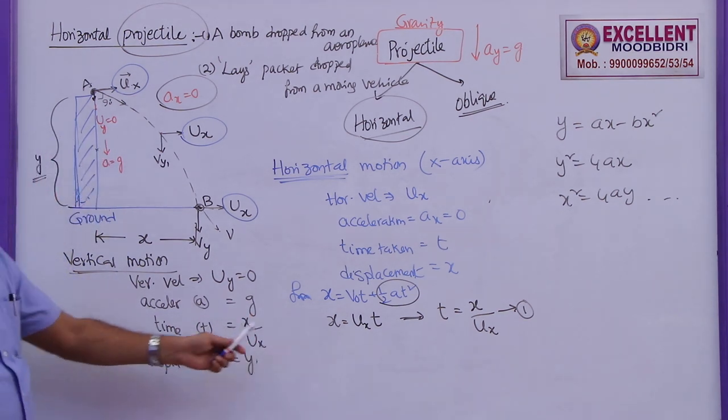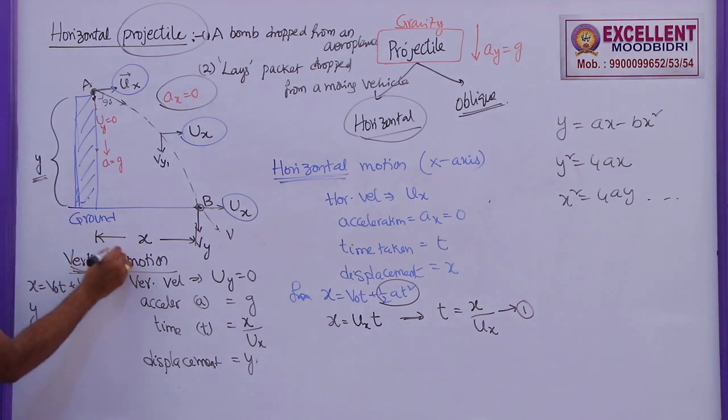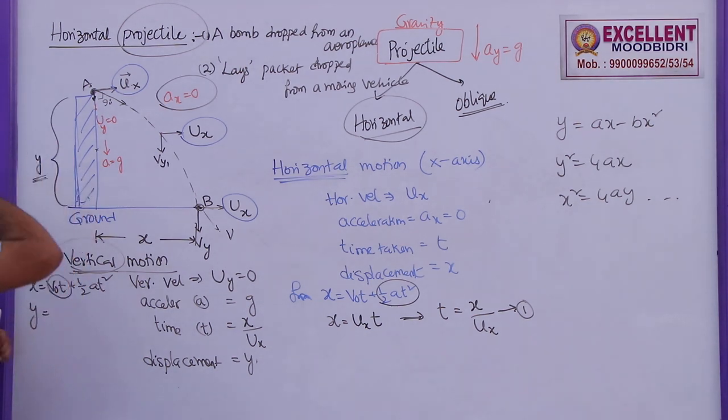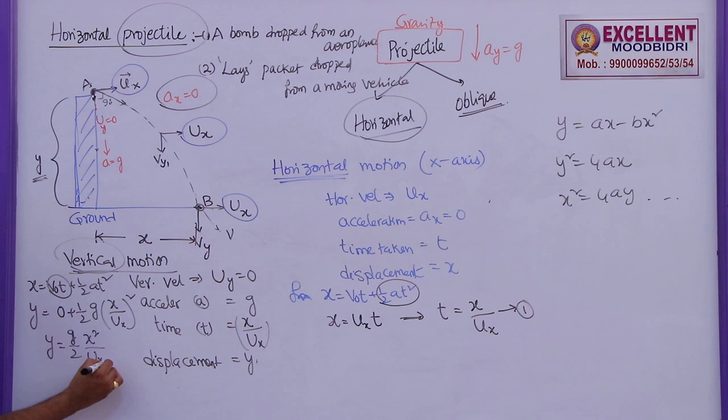Now once again, let me use the same expression, x is equal to v naught t plus half a t square. Substituting for the vertical motion, we can write y equal to the initial velocity, which, as the body is thrown horizontally, will always be 0, plus half into g into t square, where t is x by ux. So y is equal to half g into x by ux whole square. So you can write y is equal to g by 2 ux square into x square.